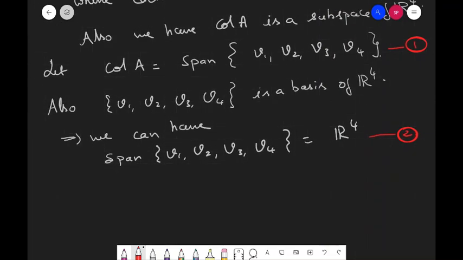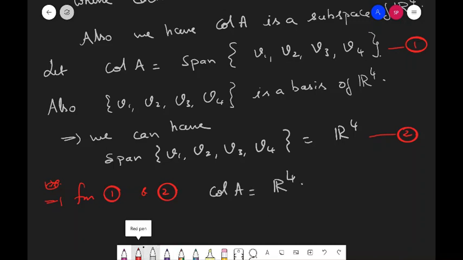From 1 and 2 we can say column A is nothing but R4. So this first condition is true.